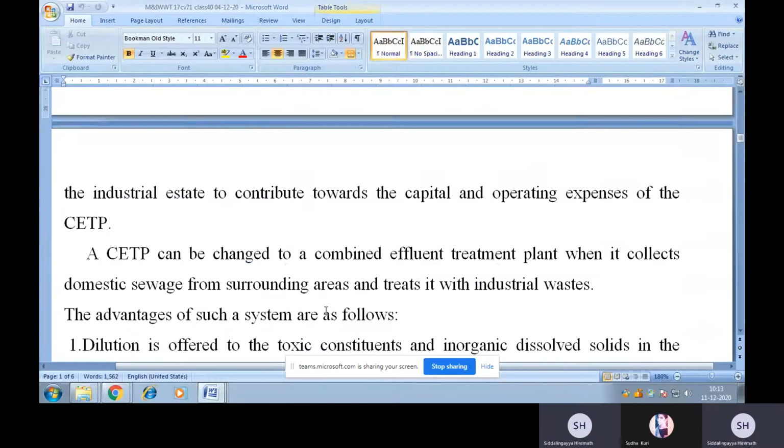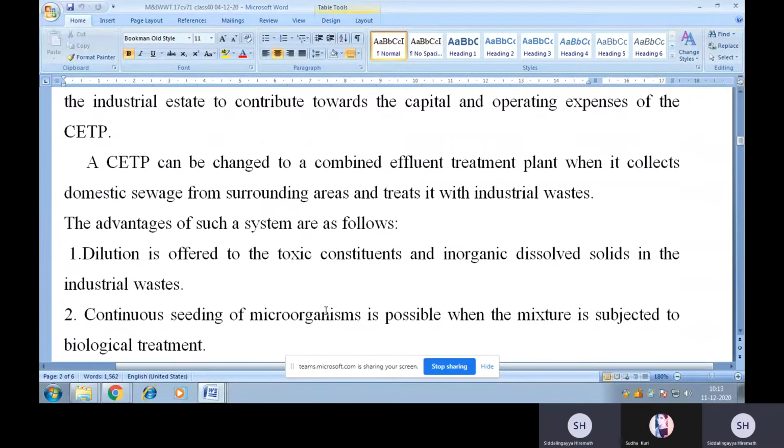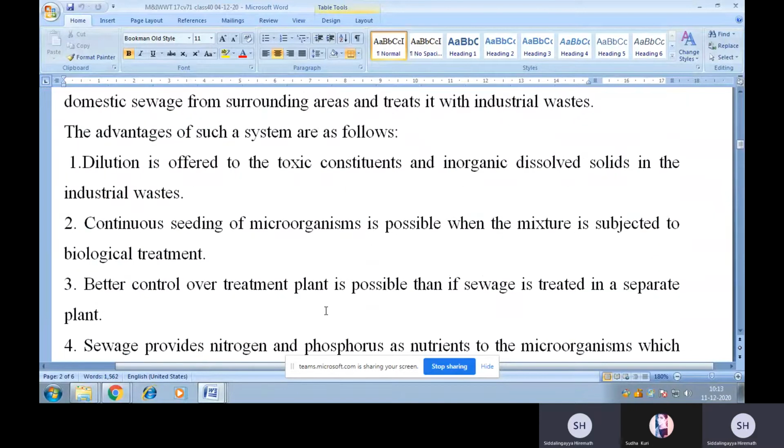expenses of the CETP. A CETP can be changed to a combined effluent treatment plant when it collects domestic sewage from surrounding areas and treats it with industrial waste. The advantages of such a system are: first, dilution is offered to the toxic constituents and inorganic dissolved solids in the industrial waste.